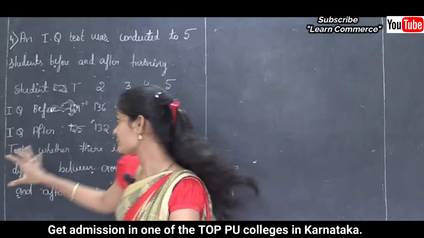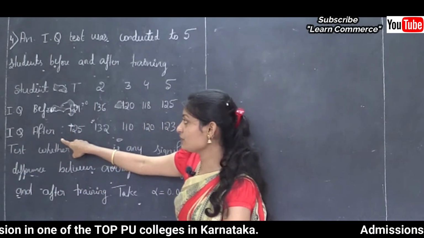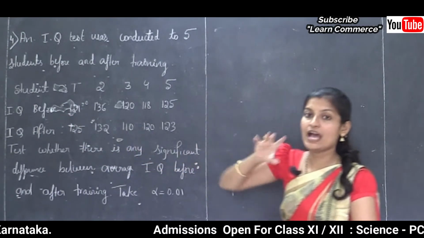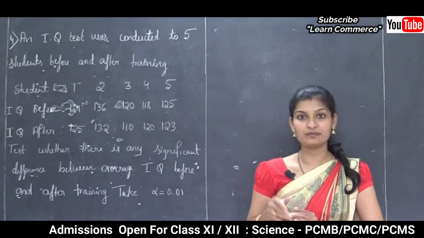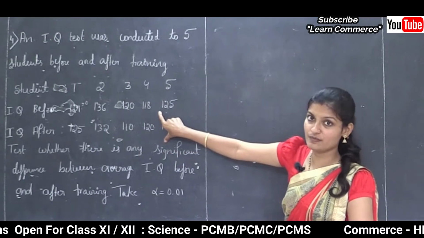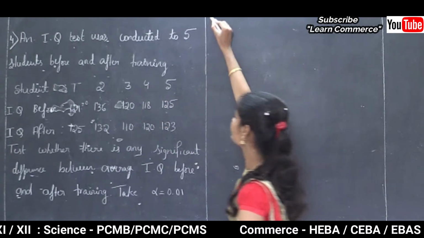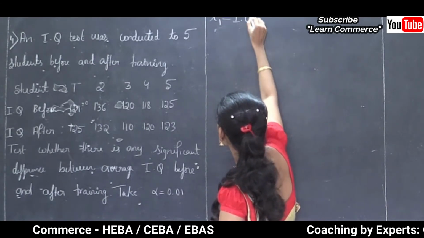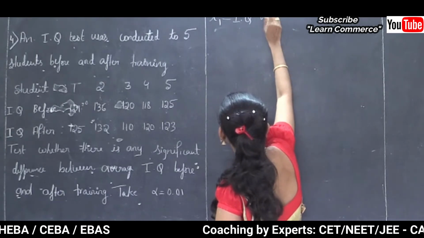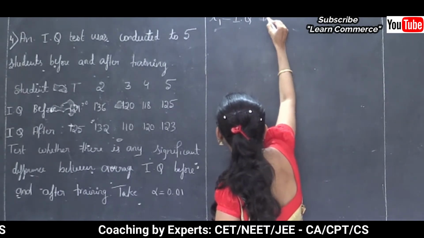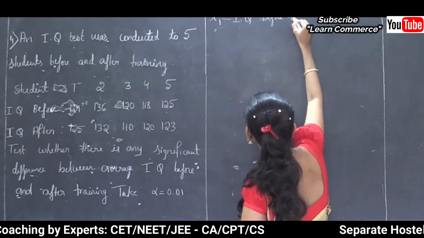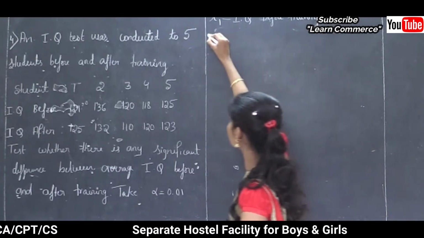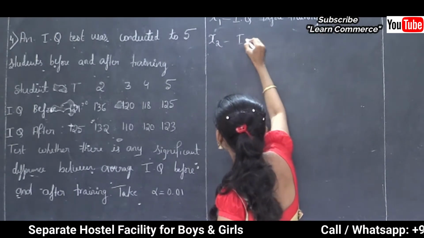There are two sets of observations. One set of observations is IQ after training and another set is IQ before training. We know that a set of observations is denoted by X, but here there are two sets of observations. Therefore, I will write like this. The first set of observations is X1, that is IQ before training, and the second set of observations is X2, IQ after training.